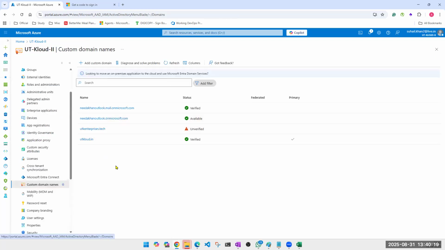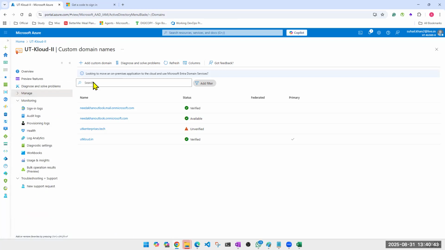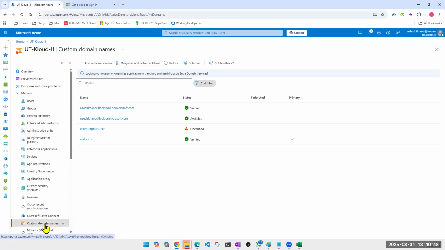So you don't have to remember all of these. This was just for your information. But what you have to remember in your interview is, if your interviewer is asking that, how do I get my custom domain name in Microsoft Entra ID? So your answer should be that you can get a custom domain name in Microsoft Entra ID by using the custom domain name option, which is under Entra ID. That's all. Under Microsoft Entra ID, under manage, you see custom domain names. Using this option, you can add your custom domain. That's all you have to remember.